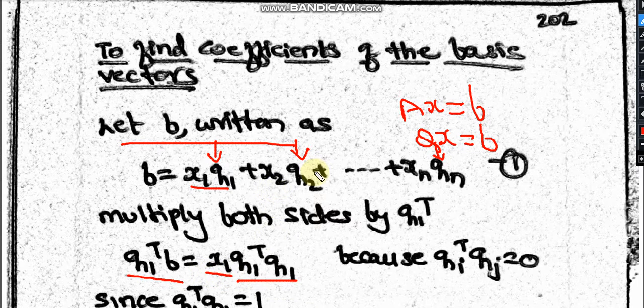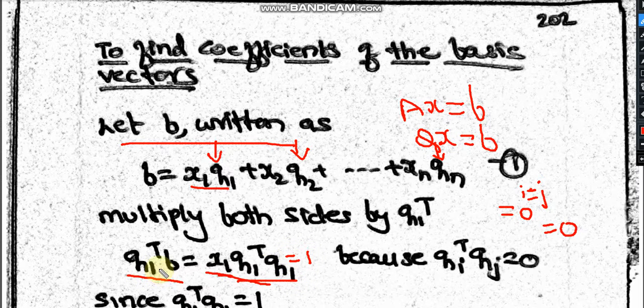So for the other vectors, when you have q1 transpose with q2, that is equal to 0. Why? Because if i is not equal to j, and you are taking the transpose of orthonormal vectors, it just gives you 0. So using that property, you have only this one. And if they are orthonormal, what will be the value of q1 transpose q1? This will be equal to 1.